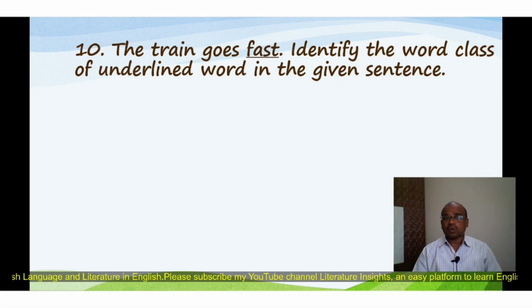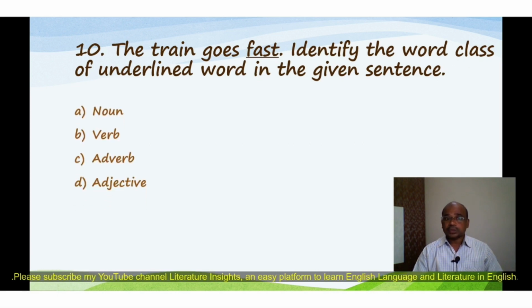Then question number 10: The train goes fast. Identify the word class of the underlined word in the given sentence. Fast is underlined, and you have to identify its word class. The options are: A. Noun, B. Verb, C. Adverb, D. Adjective, and the correct option is D, adjective.